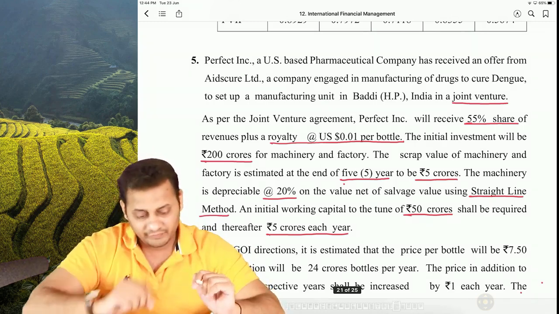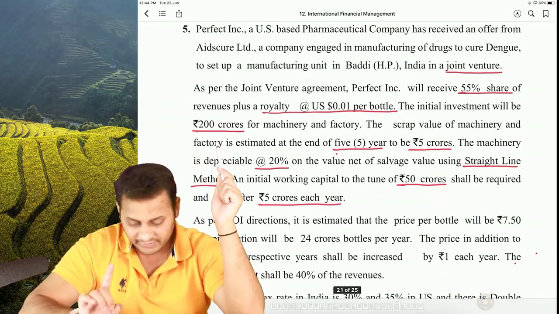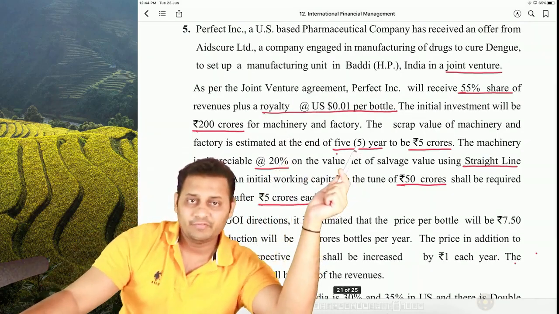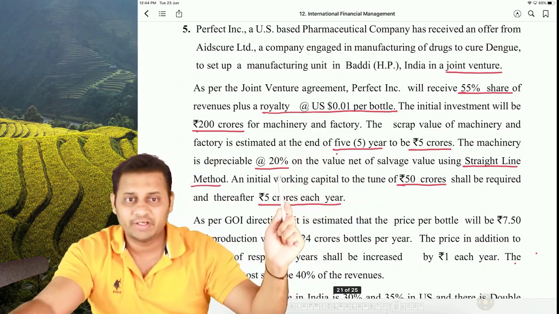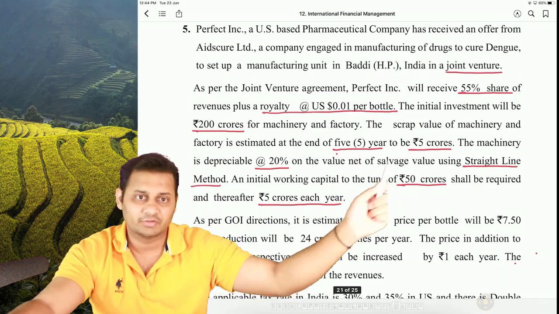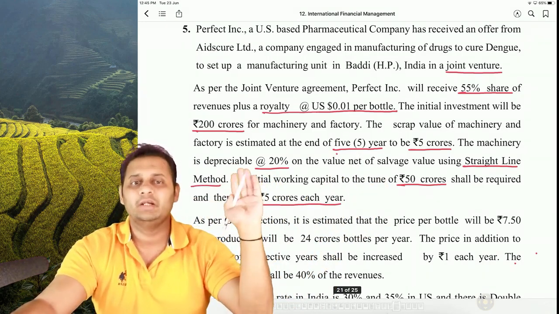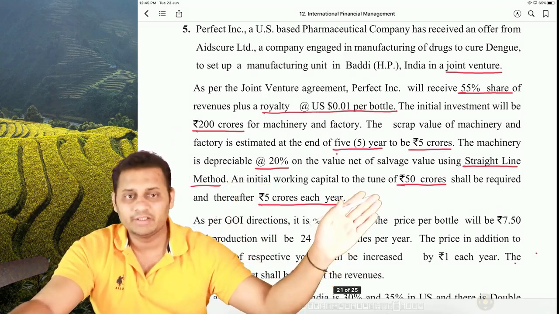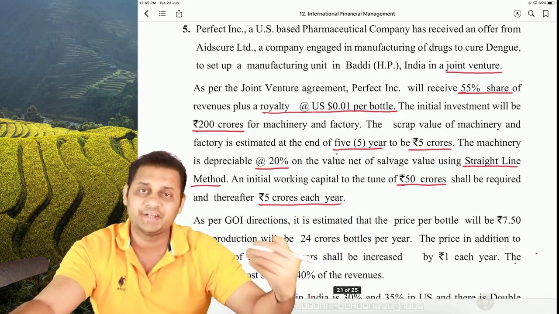So we will have to make an investment, and the investment value will be 200 crores in India for machinery and factory. It will work for 5 years and then it will be sold at 5 crore rupees. And the depreciation is 20% on the net salvage value. So 200 minus 5 crore divided by 5, it will be 195 multiplied by 20% depreciation. Then the working capital requirement is 50 crores, and thereafter 5 crores each year will be additional working capital.